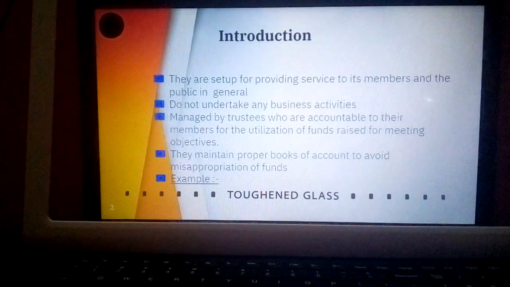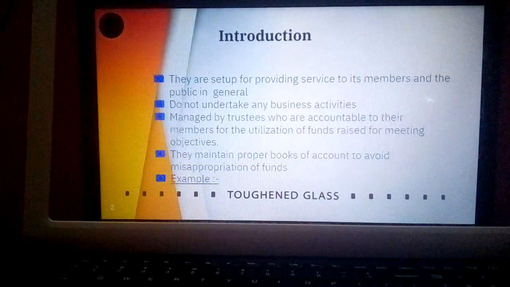Then next is managed by the trustees who are accountable to their members for the utilization of funds raised for meeting objectives. Here the management is looked after by a person called a trustee, whereas in a profit making organization there is a manager who manages his subordinates and helps them achieve one particular goal, whereas in NPOs the management is solely looked after by trustees. So the managers in NPOs are not called managers, they are called trustees, and they are accountable, that means they are answerable to their members.